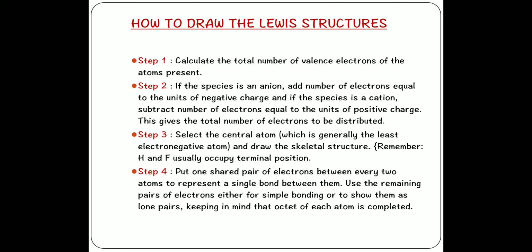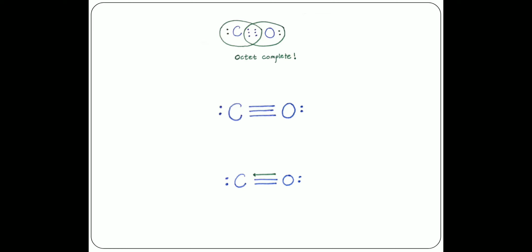coordinate bond. That is, those electrons are entirely given by oxygen. So this upper bond we can say is a coordinate bond. Obviously, there is no difference after the formation between a covalent or a coordinate bond, but since we know that carbon has 4 valence electrons, we can say that in the structure of carbon monoxide, 2 bonds are covalent and 1 bond is coordinate. I have also given here some of the other Lewis structures. You can take a screenshot of it. I have taken this page from Pradeep's.